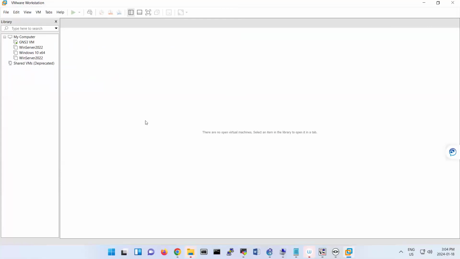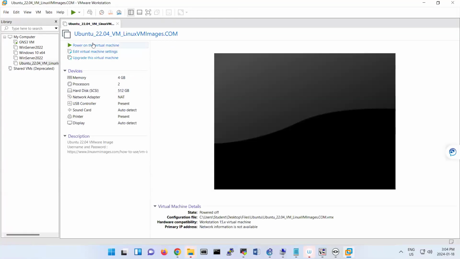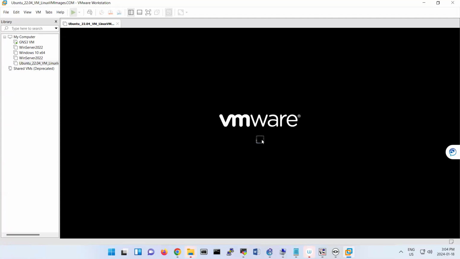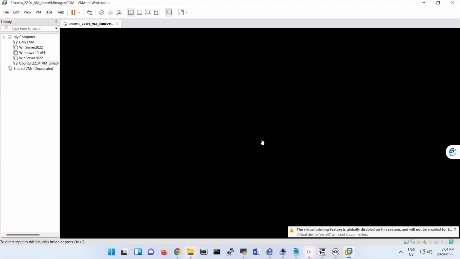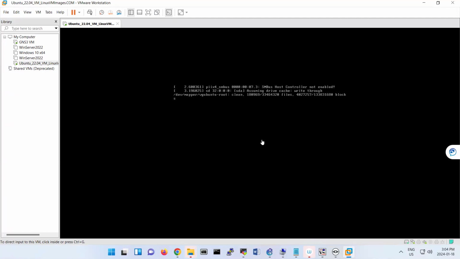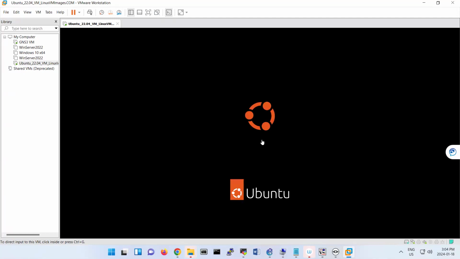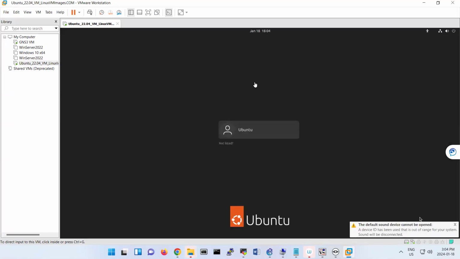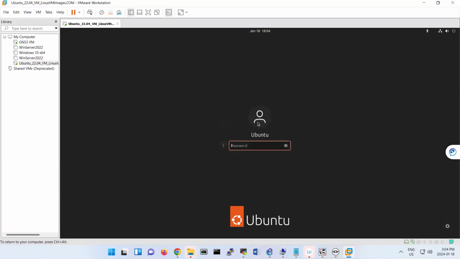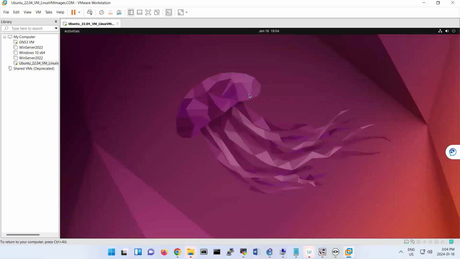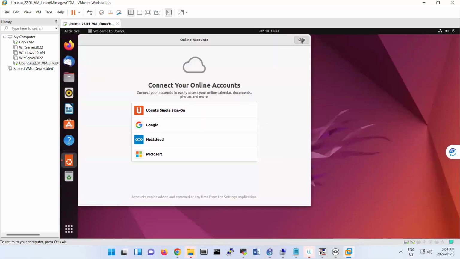Then you run your Ubuntu. If you have Ubuntu from a previous class, you can use that Ubuntu, but I'm just using a fresh one. And I'm going to tell you how you can also enable SSH here. The password of this Ubuntu is Ubuntu. Okay, then I am in.